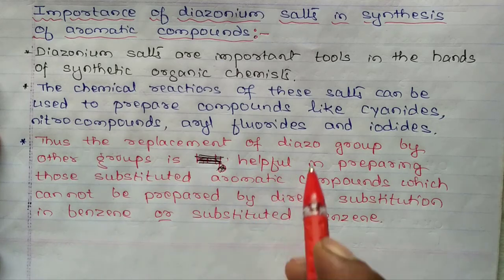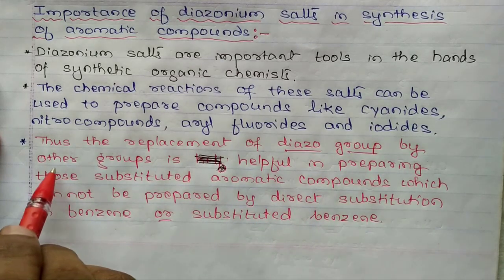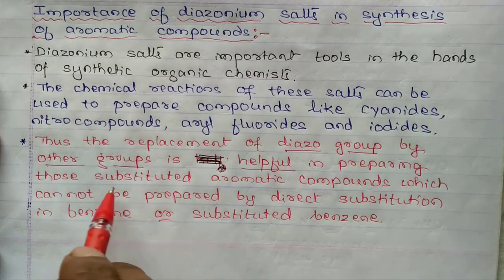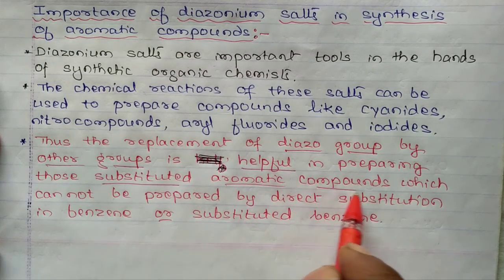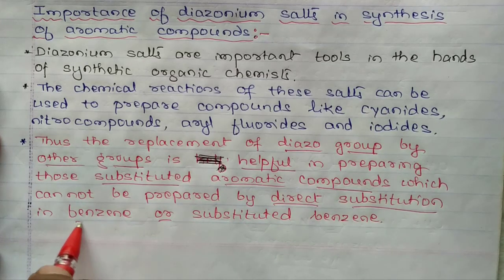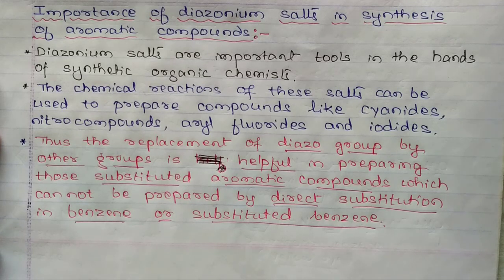The replacement of the diazo group by other groups is very helpful in preparing substituted aromatic compounds which cannot be prepared by direct substitution in benzene or substituted benzene. These are the importance of diazonium salts in the synthesis of aromatic compounds.